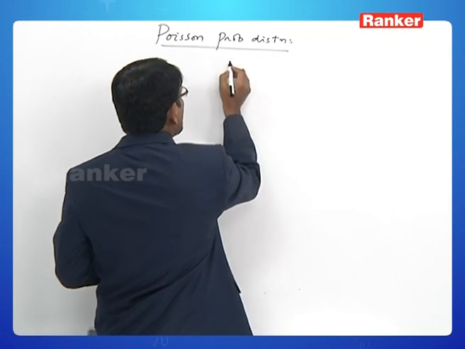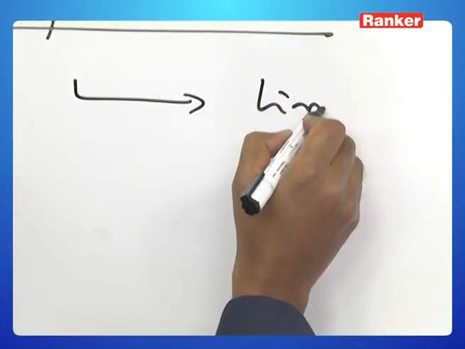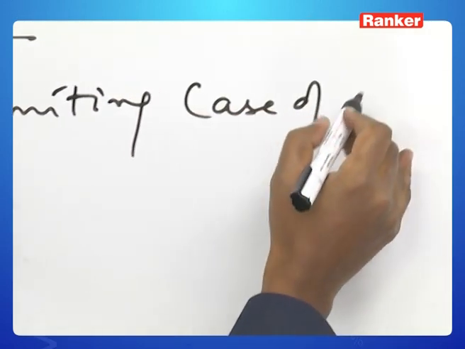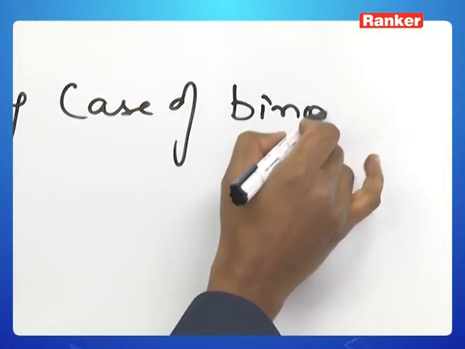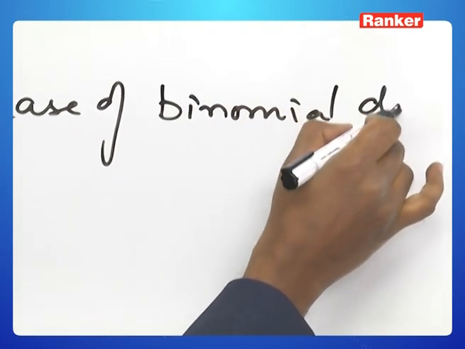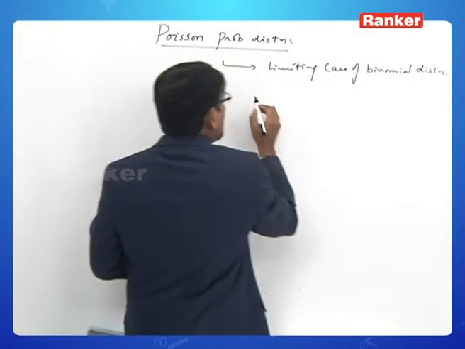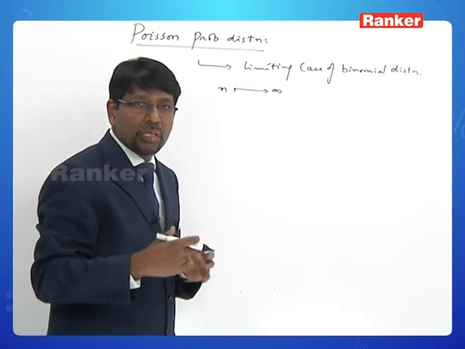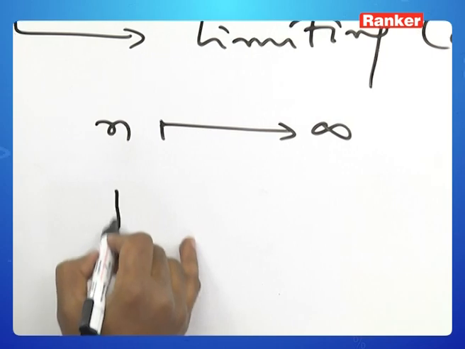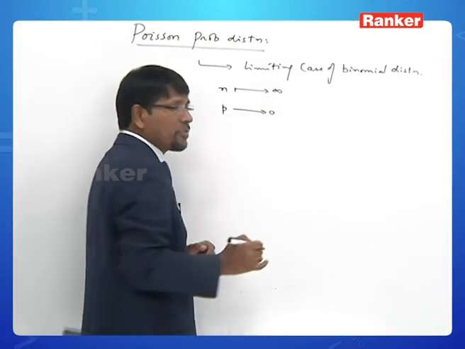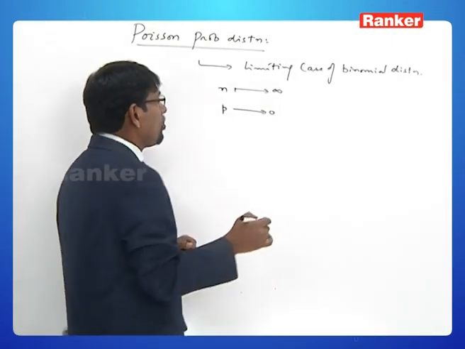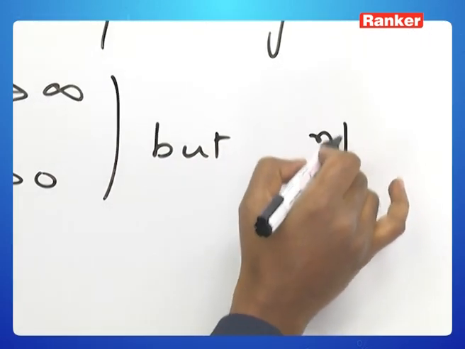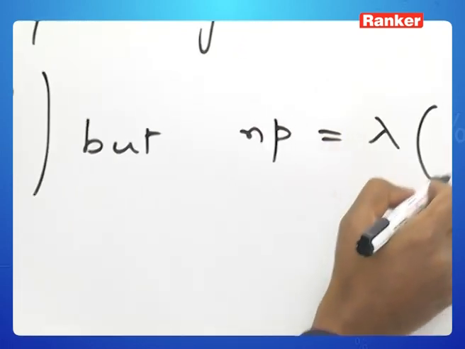So it's a limiting case of binomial distribution, where n tends to infinity, that is the number of trials are large, and P tends to 0, probability of success tends to 0, but NP is some finite constant, lambda.